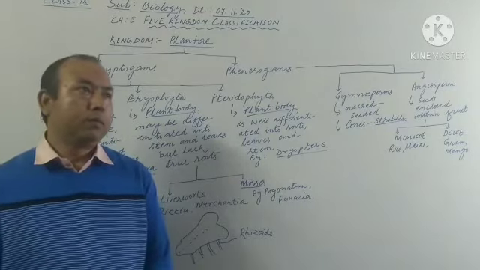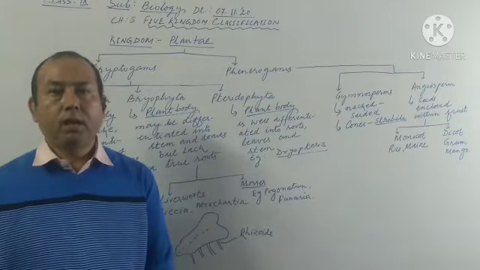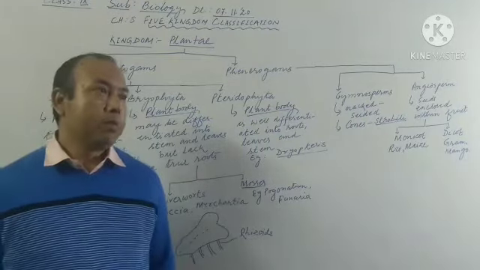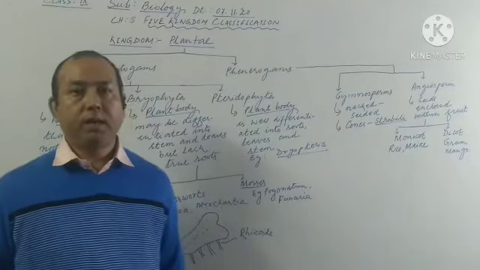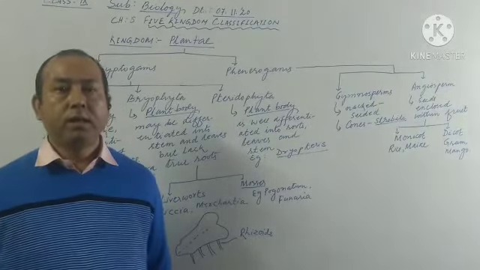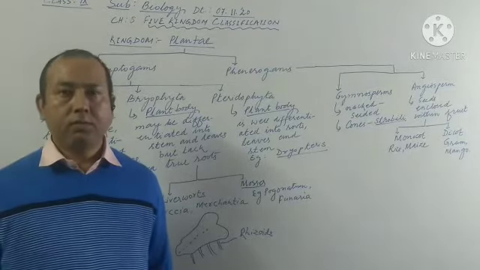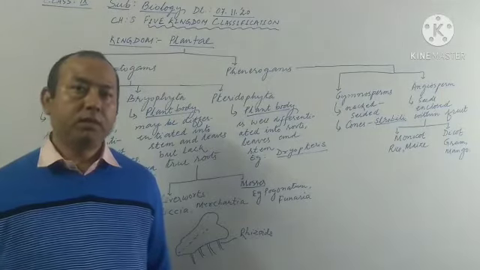So far, in the previous video, we learned about the taxonomic hierarchy, the different levels of categorization like kingdom, phylum, class, order, family, genus, species.